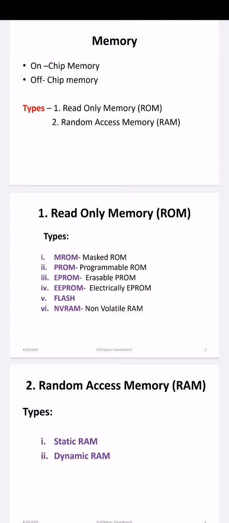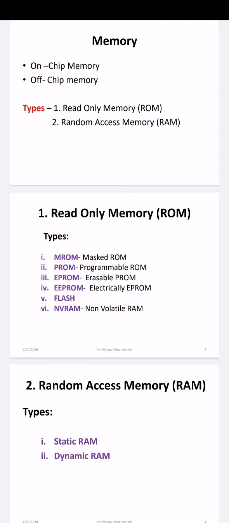So what was the thing? In a MROM, whatever the program was, it was written by the production side. In programmable ROM, we used to write the program one time instead of at production. In erasable PROM, whatever code is already written, we hold that particular chip to the ultraviolet rays, so that information will get erased and again we can write the data here.